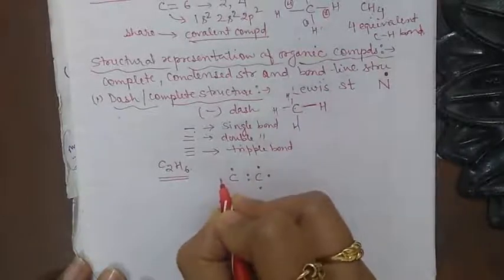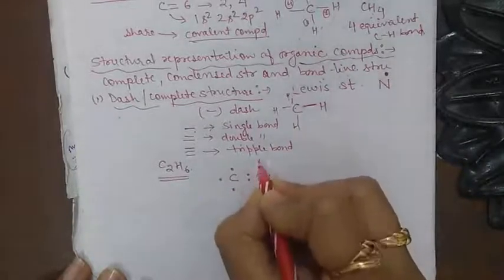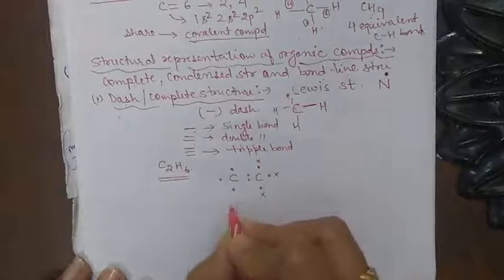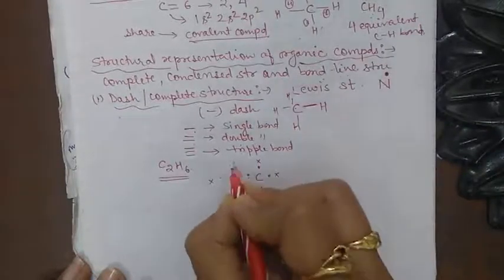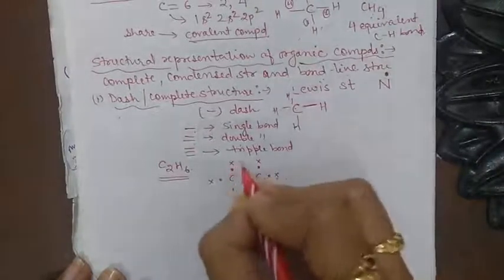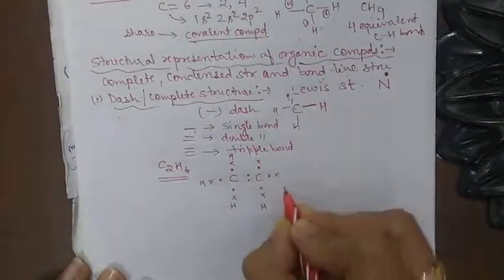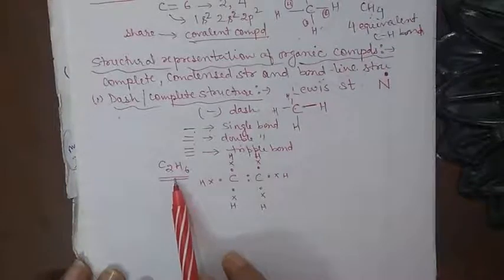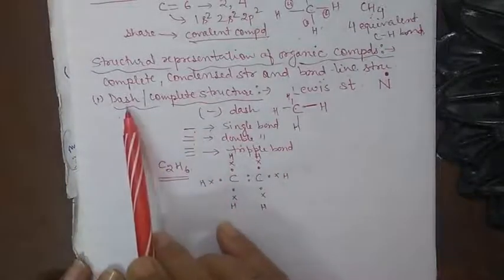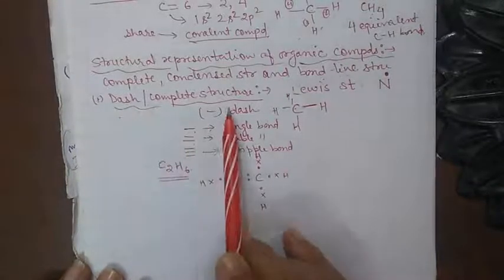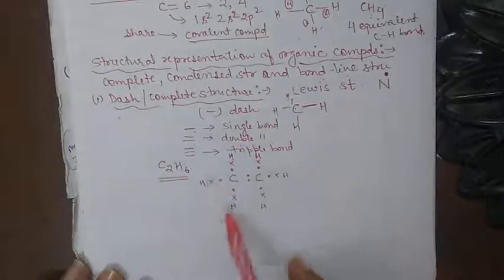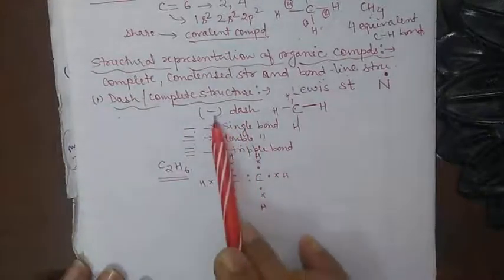The dot is for the carbon, and the cross sign represents the electron of the hydrogen atom. This is the Lewis dot structure for C2H6. But in the case of the dash structure or complete structure, all the dots are replaced by dashes.